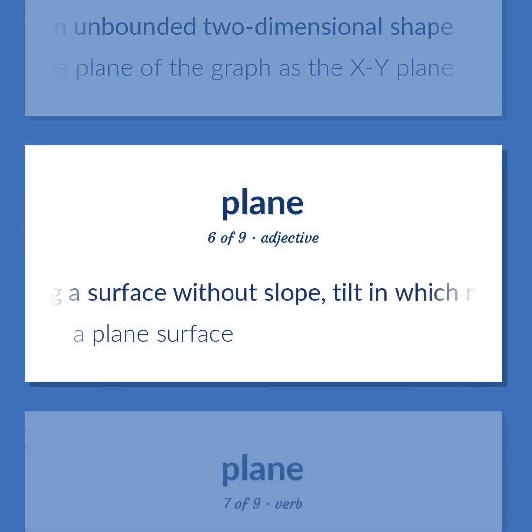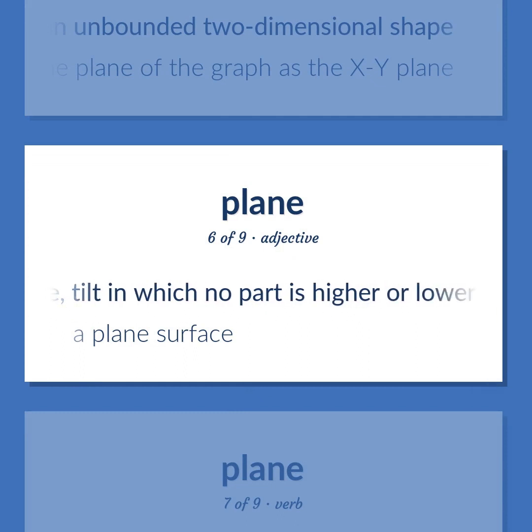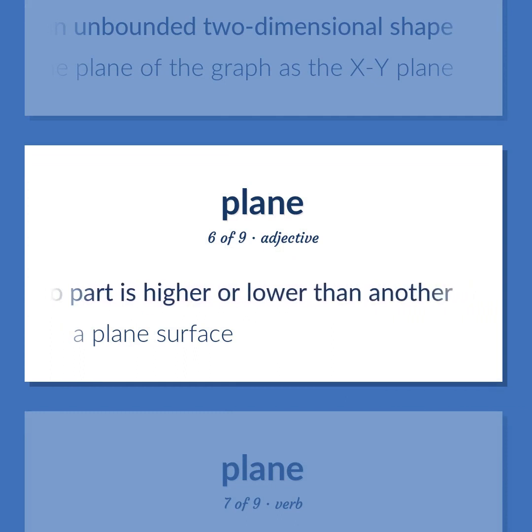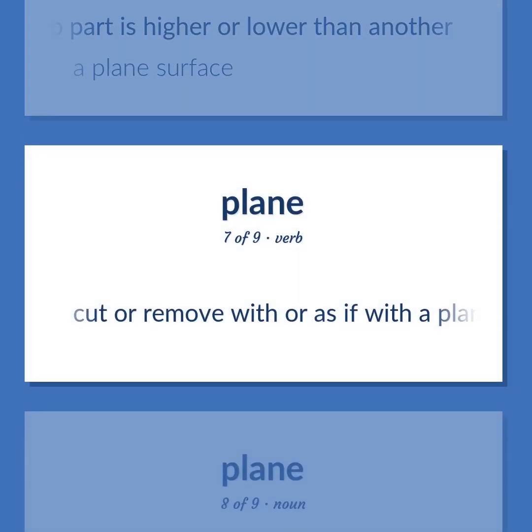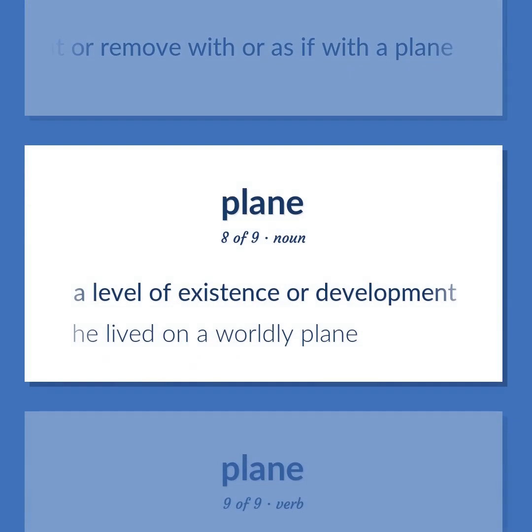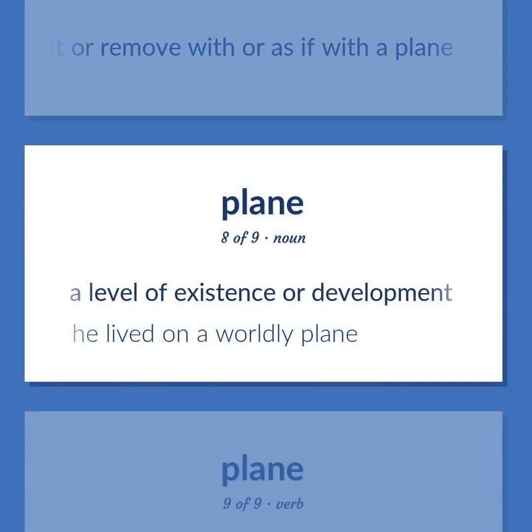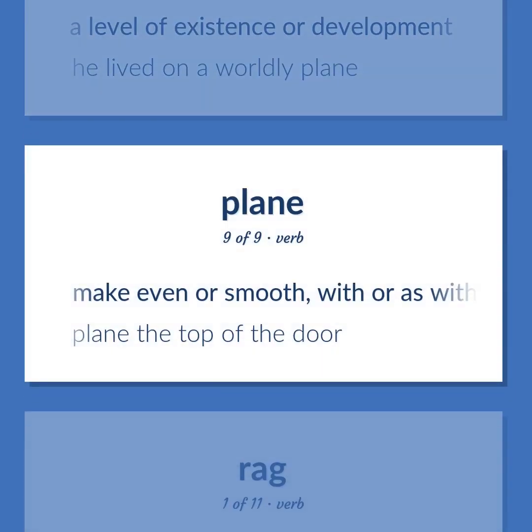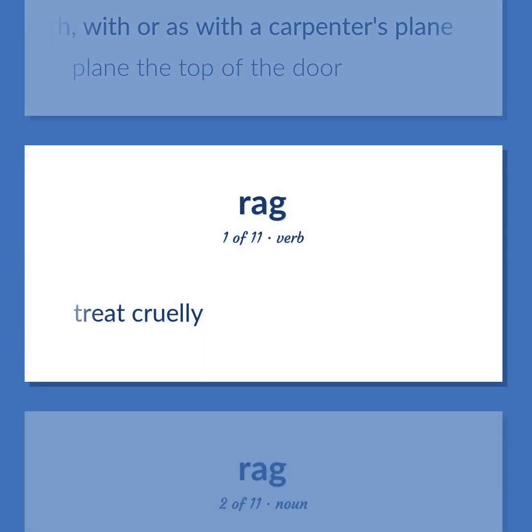Having a surface without slope, tilt, in which no part is higher or lower than another. A plane surface. Cut or remove with or as if with a plane. A level of existence or development. He lived on a worldly plane. Make even or smooth, with or as with a carpenter's plane. Plane the top of the door.